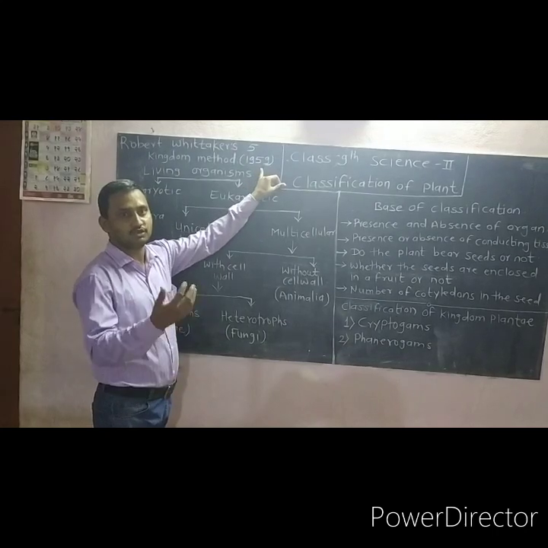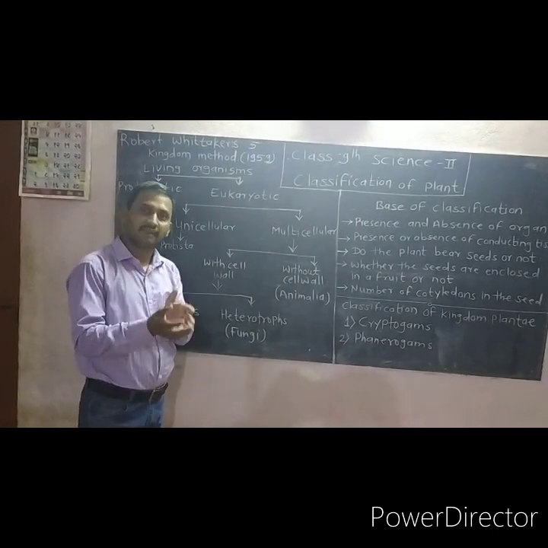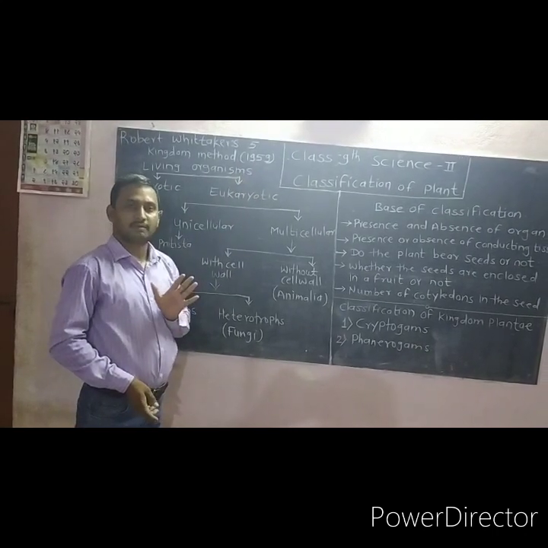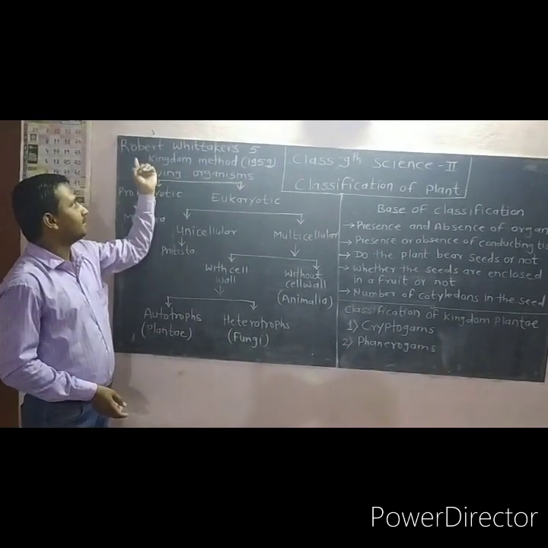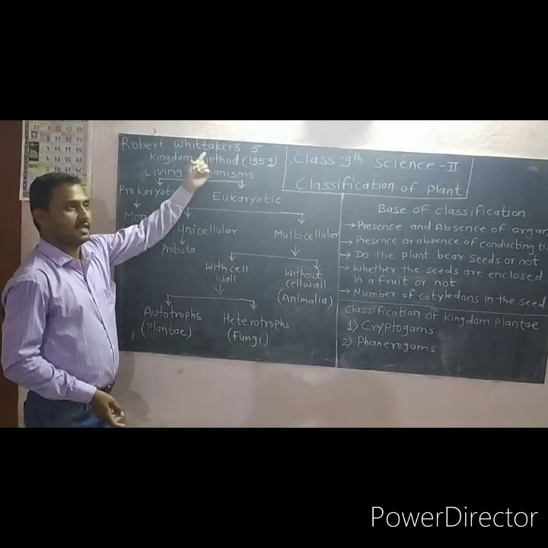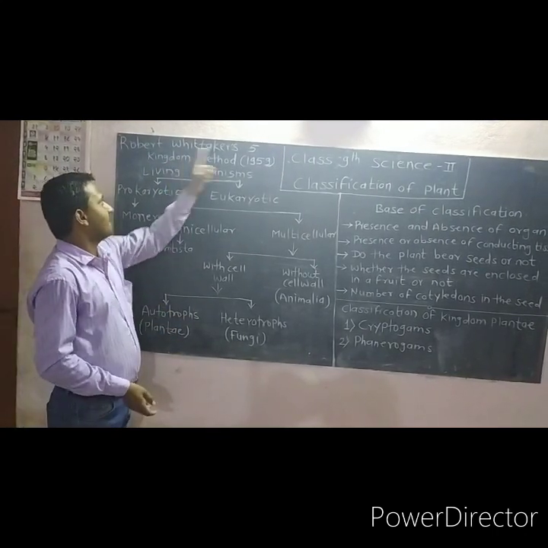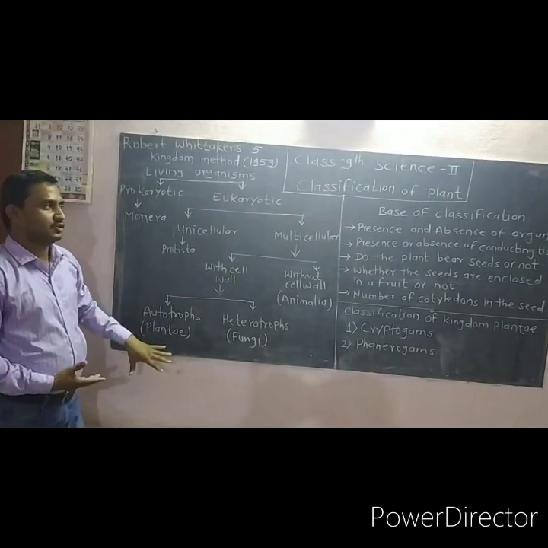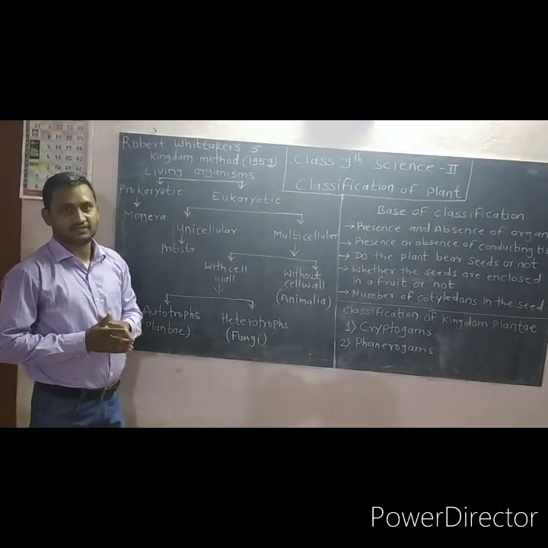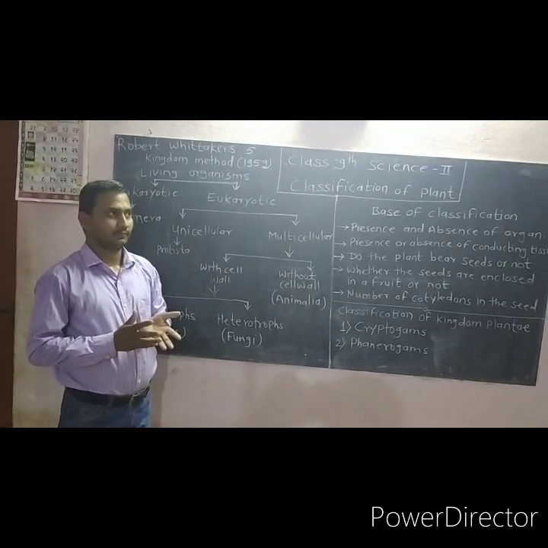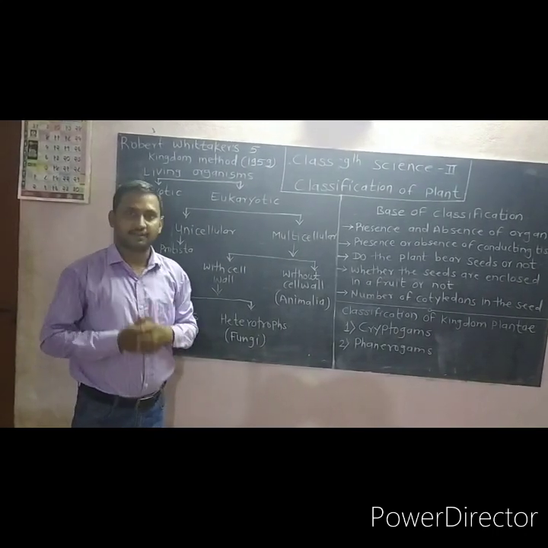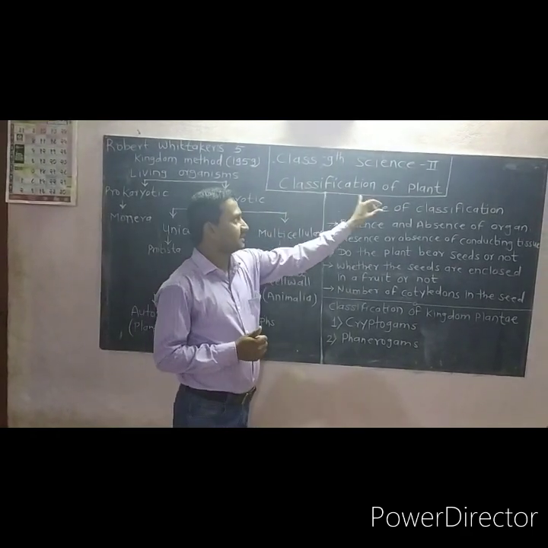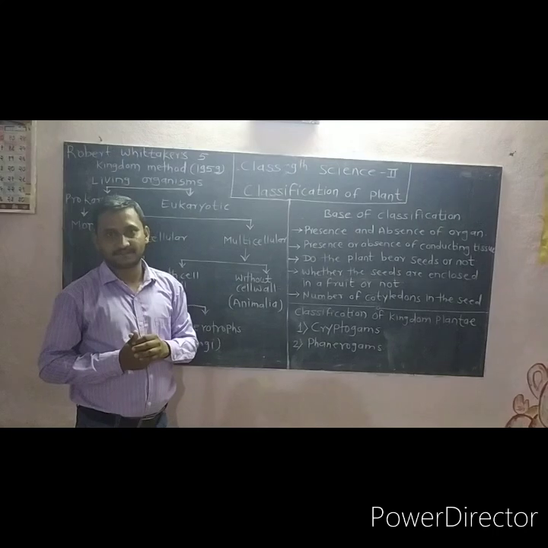These are MCQ questions for class 10th, 11th and 12th, so here you have to memorize it, as well as the kingdom method, Robert Whittaker's, and the name of the method is the five kingdom method. It is a structure which we studied last year and in class 7 also. But in the 9th standard science 2 section, we classify the plants. We have to classify the plants.